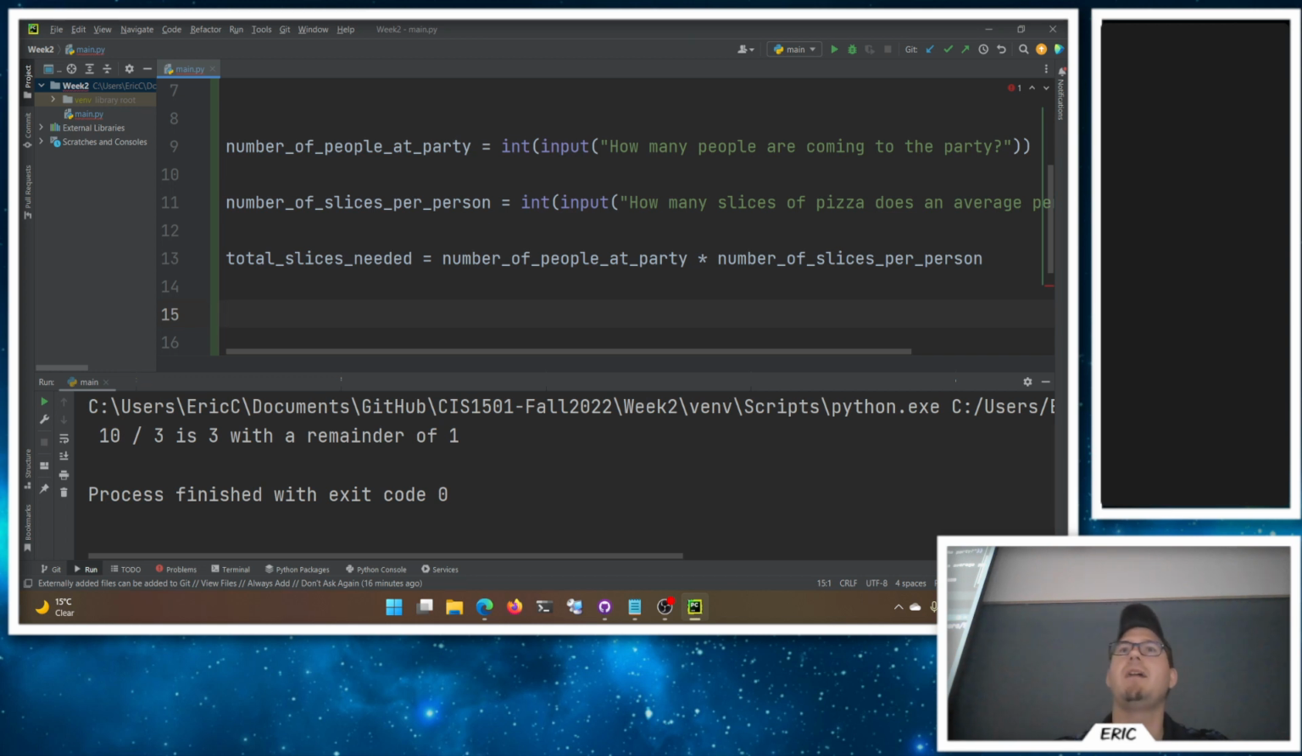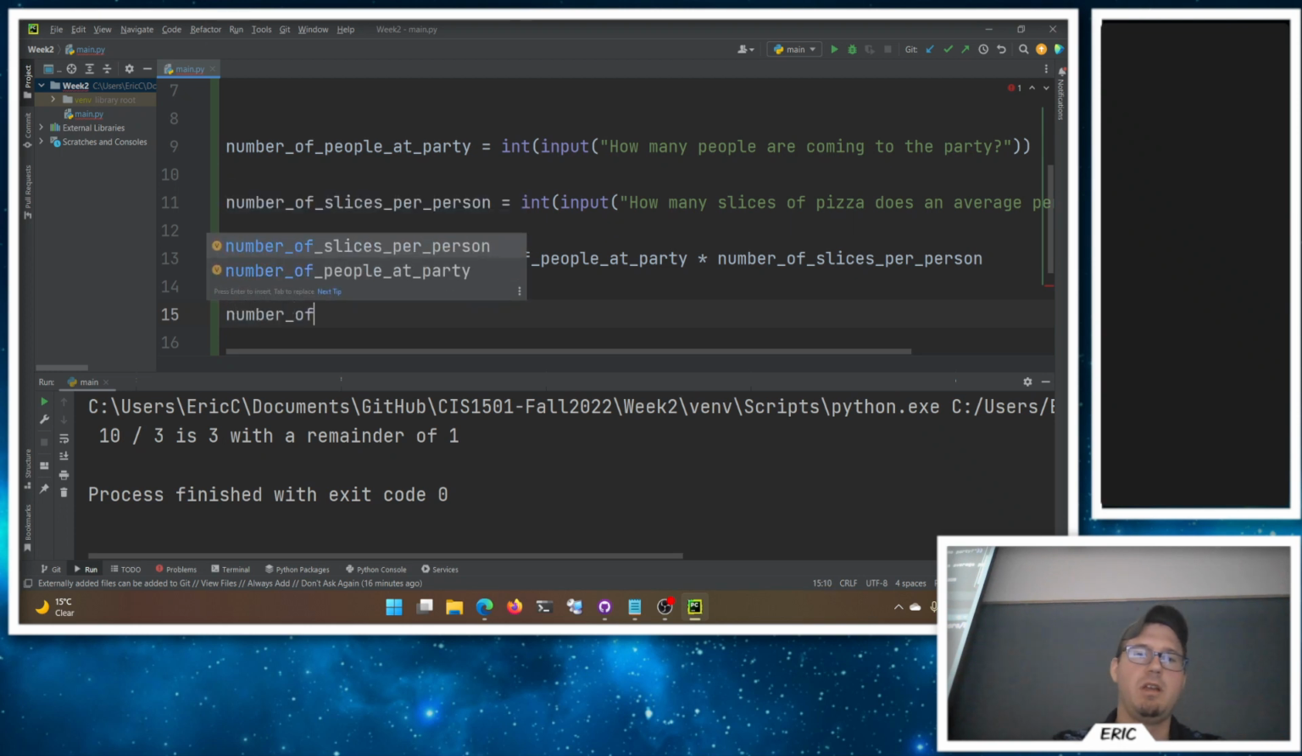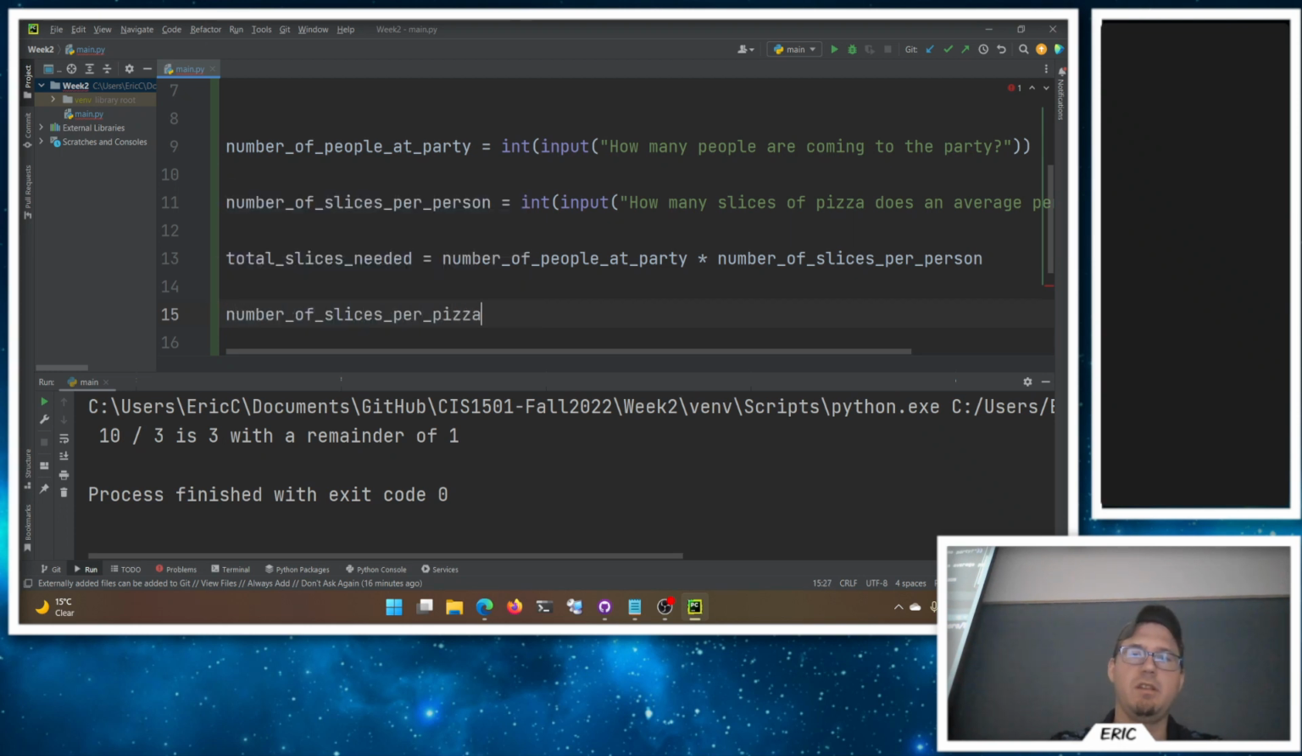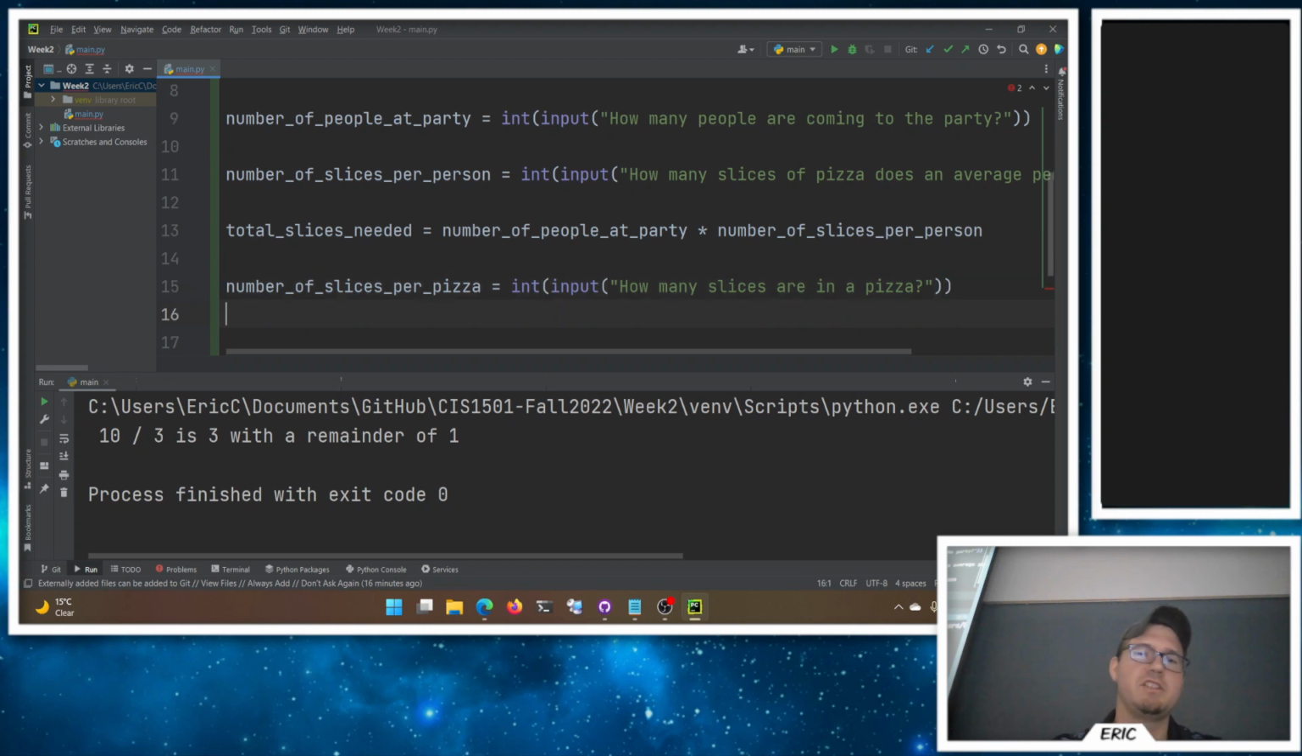But we should probably ask them how many slices come in a pizza, because whatever pizza you're going to be ordering is going to have a different amount of slices, perhaps. So we'll have a number of slices per pizza, which is an int of an input. How many slices come in a pizza? What's the right word here? Slices are in a pizza? I don't know, English is hard, and I'm bad at it, I apologize.